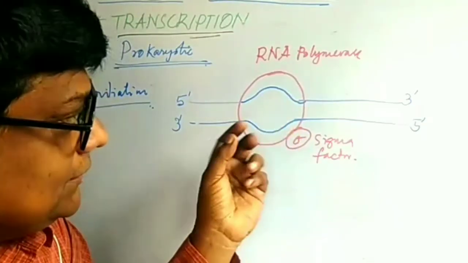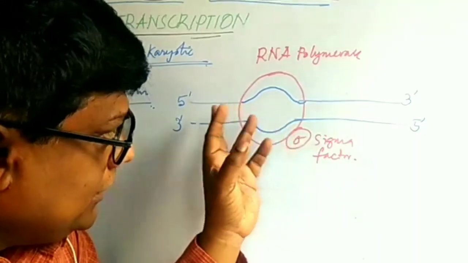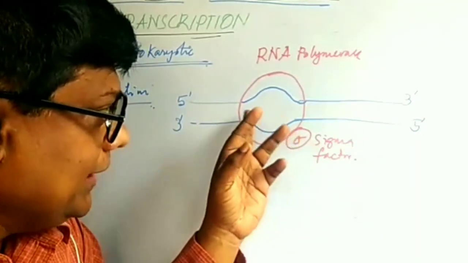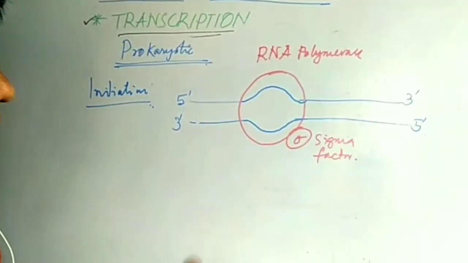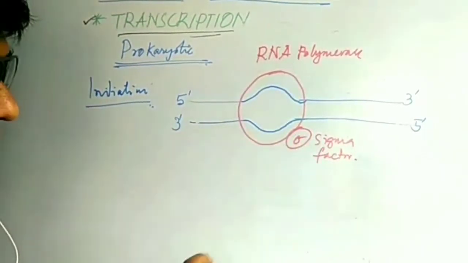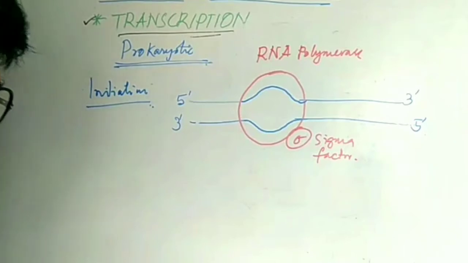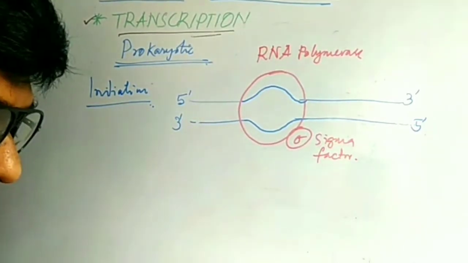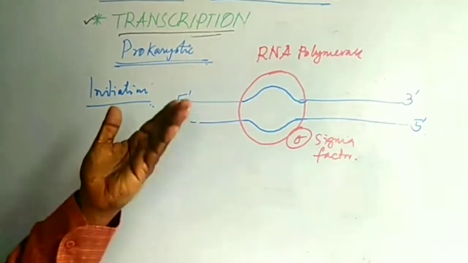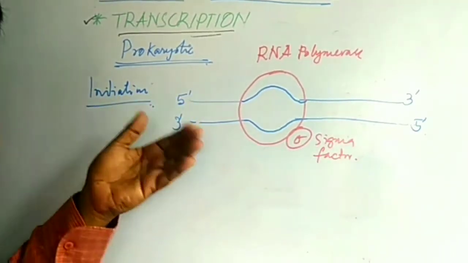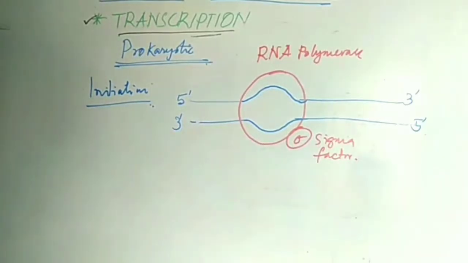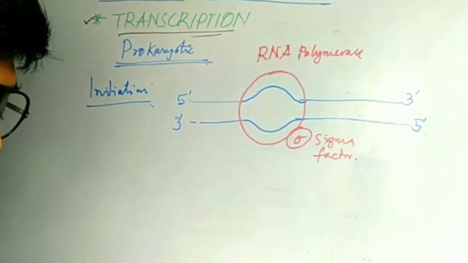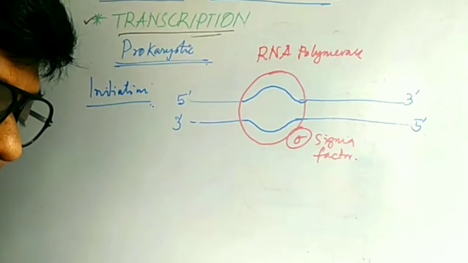All right, so now RNA can form. Now the hydrogen bond is broken. RNA polymerase is here, and the sigma factor is still here. This is called the open complex. So first the closed complex and then the open complex.